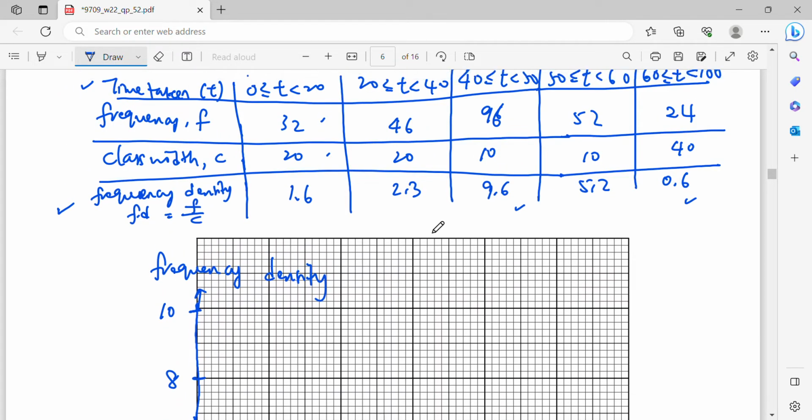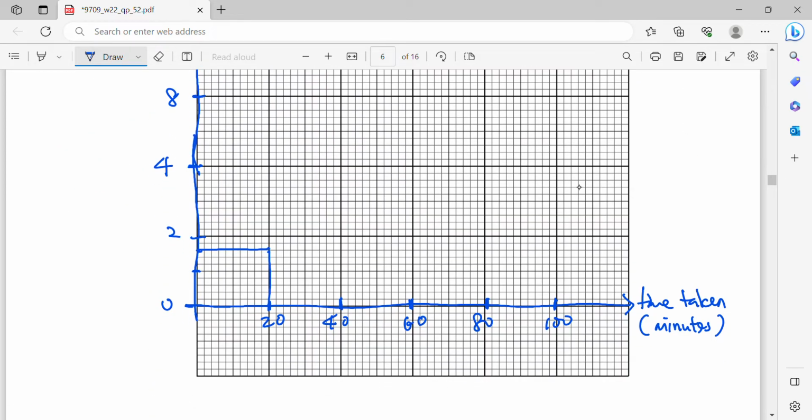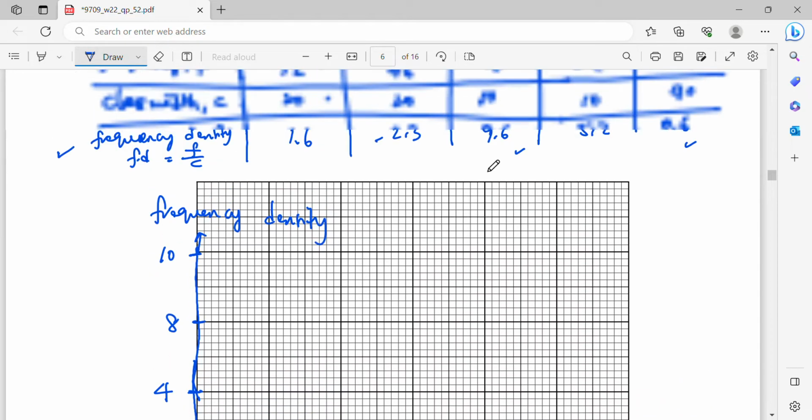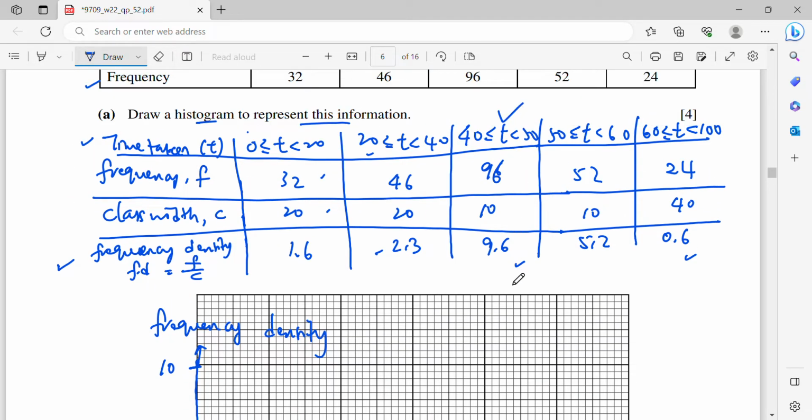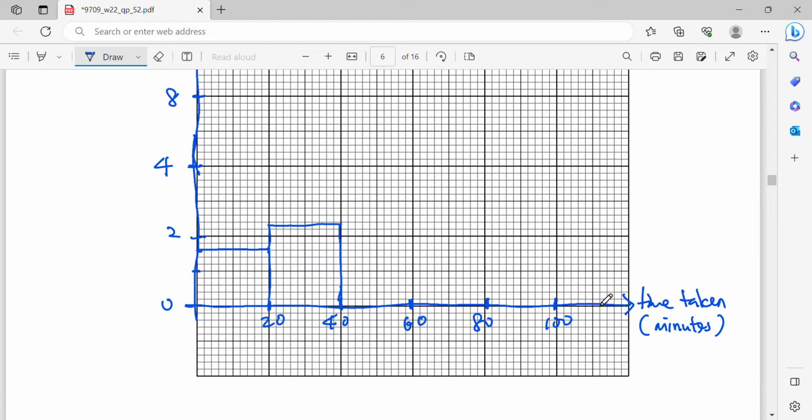Okay, next, 20 to 40, the height is 2.3. So 2.3, 2.2, 2.4. So roughly here, in the middle. Okay, so please draw using ruler. Then the next is 40 to 50. The height is 9.6. So 9.6, 40 to 50.